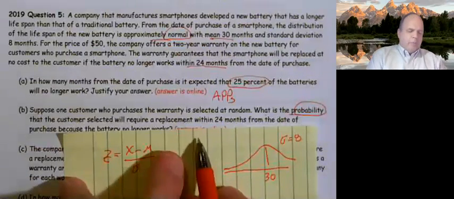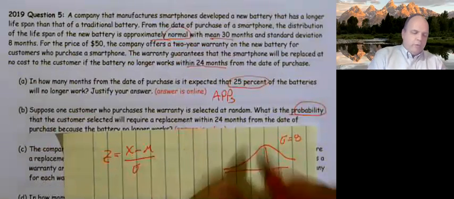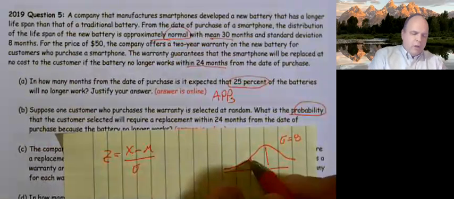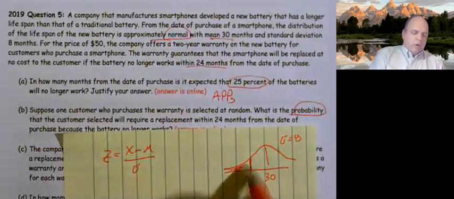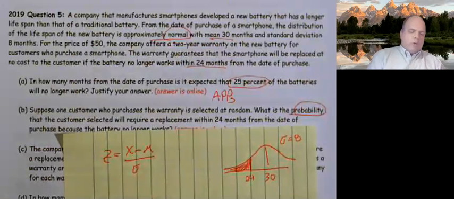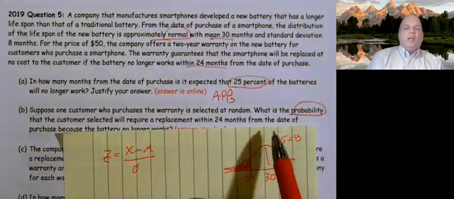Will require replacement within 24 months. Well, using my complicated elementary math, I know 24 comes before 30, so I'm going to mark this here. And anything less than 24, I have to pay for, or I have to warranty. It's going to cost me money.